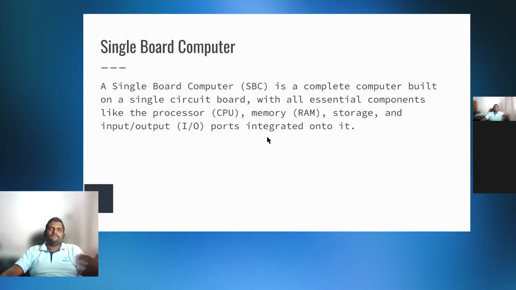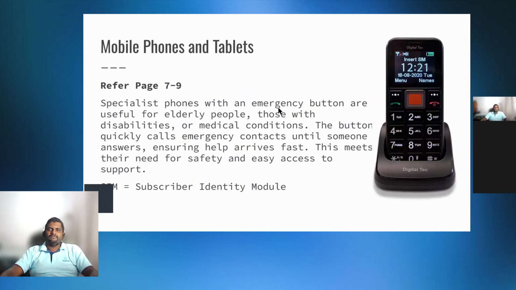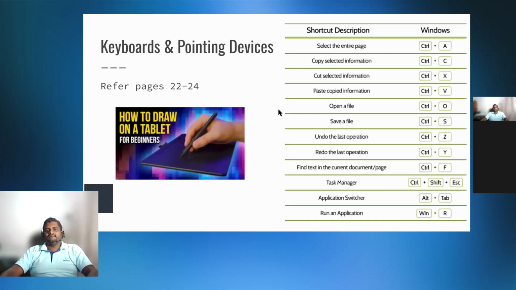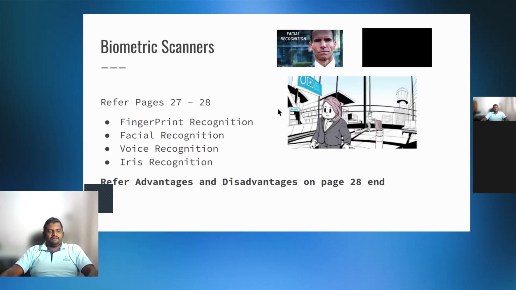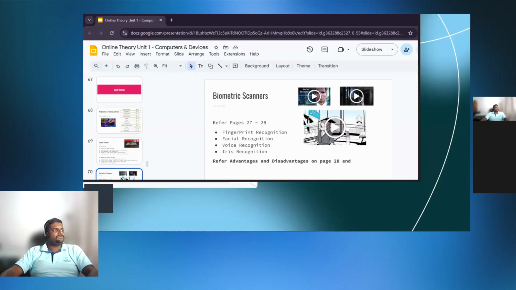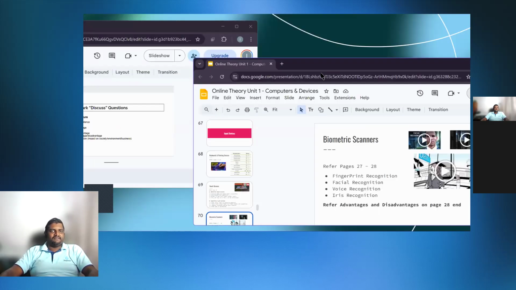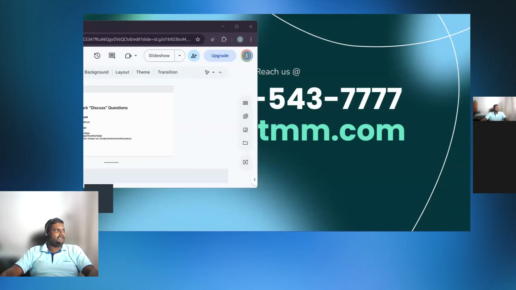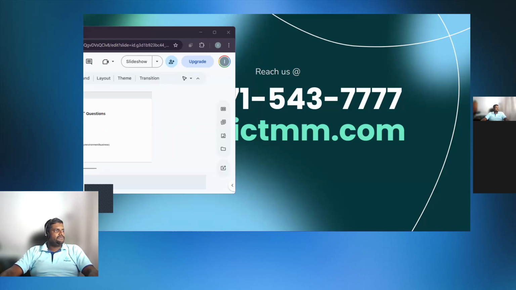What are the types of computers, single board computers, mobile phones, embedded systems, everything. Don't worry, everything will be covered. So this is just lesson one, the unit one. There are a lot of lessons. Then you have a networking lesson. Maybe I'll show you that also.